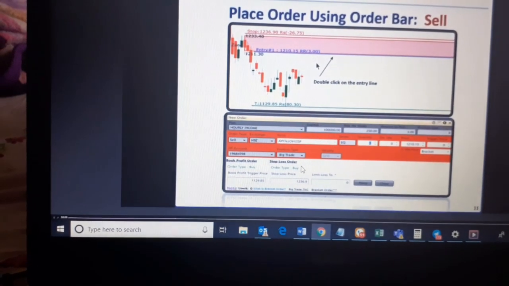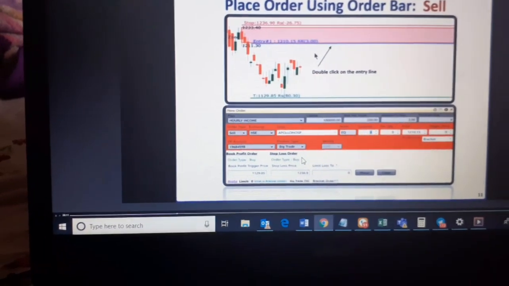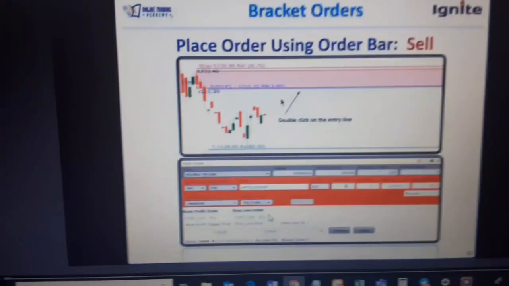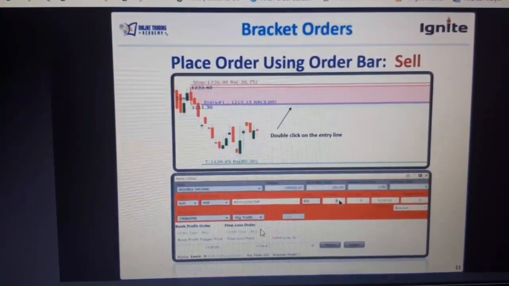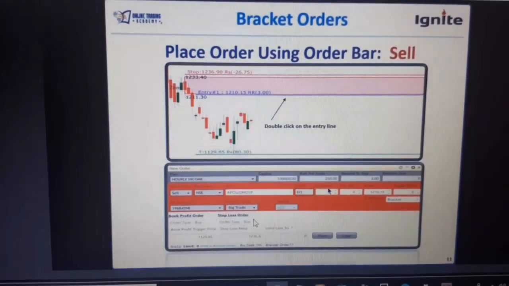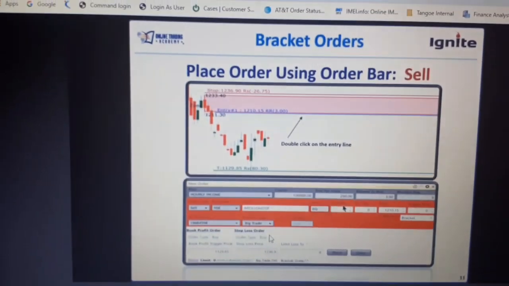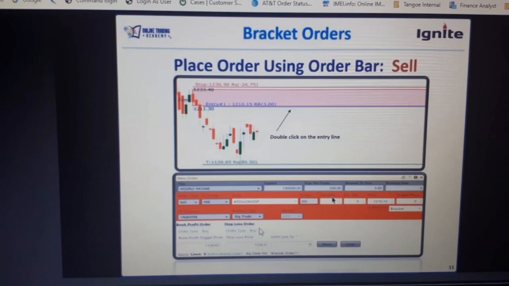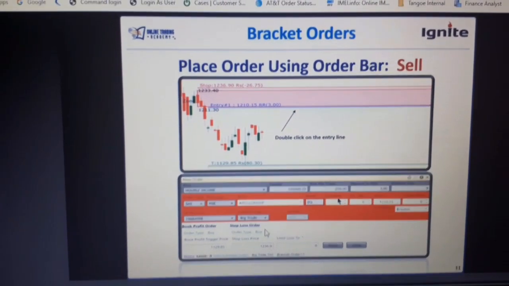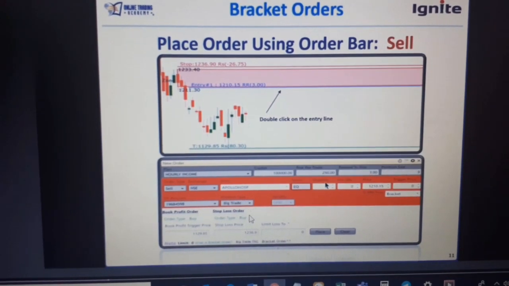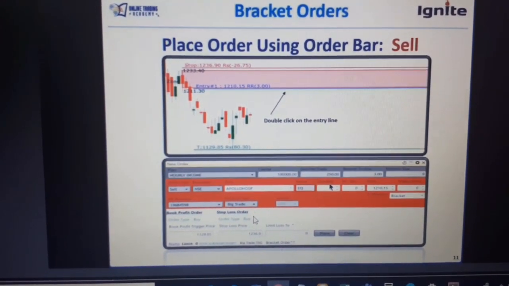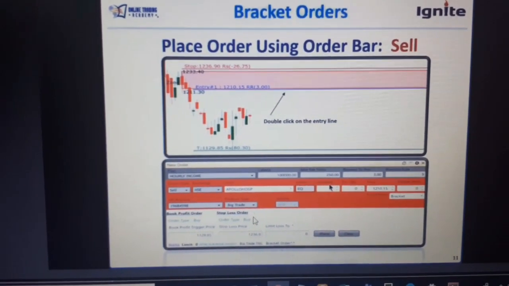Why 9? Now can somebody tell Tejas why it's 9? Why is this quantity coming as 9? Yeah, risk per trade divided by the stop loss, right?